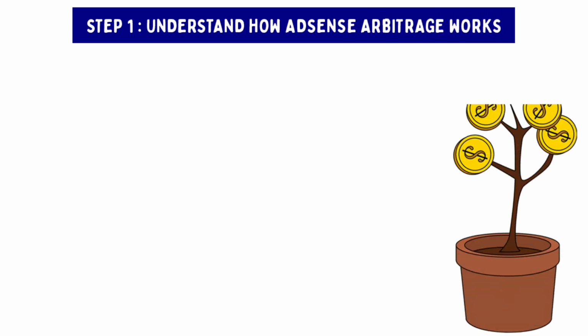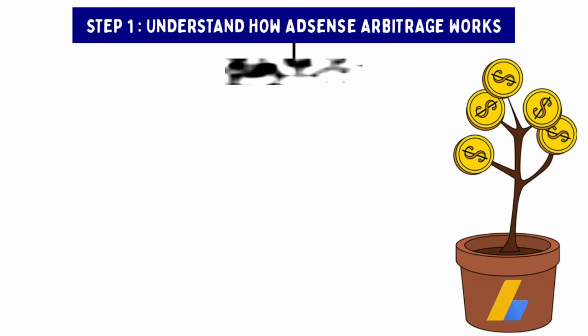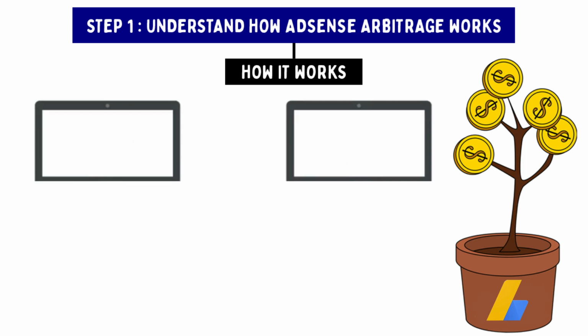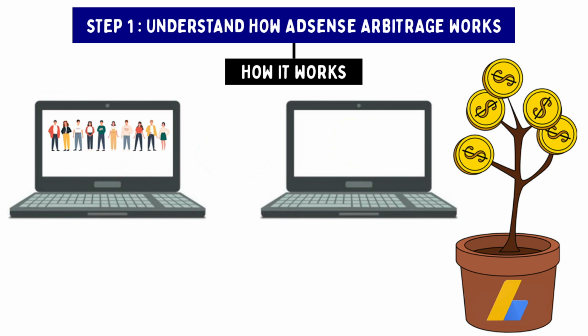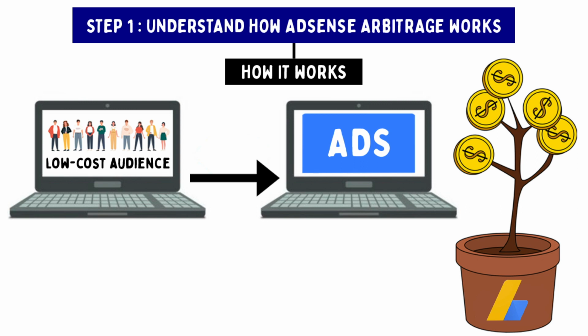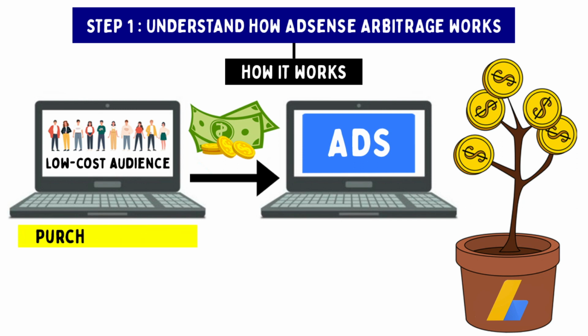Step 1. Understand how AdSense Arbitrage works. Before you can make money with AdSense Arbitrage, you must first understand how it works. AdSense Arbitrage is a method that involves redirecting low-cost traffic to a website that displays Google AdSense ads. The idea is to acquire cheap traffic and then earn a profit from the difference between the cost per click of the traffic and the amount you earn from AdSense. In simpler terms, you buy cheap traffic and make money from the Google AdSense ads displayed on your landing page.